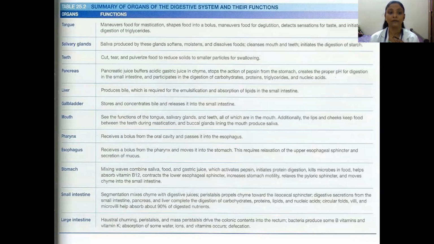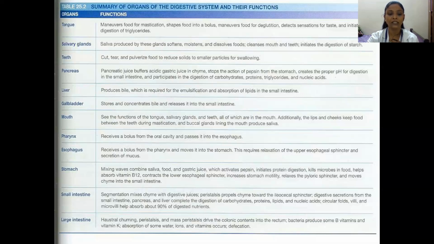And next, the mouth: it functions with the tongue, salivary glands, and teeth. Additionally, the lips and cheeks keep food between the teeth for chewing by mastication, and buccal glands in the mouth produce saliva. Pharynx: it receives a bolus from the oral cavity and passes it into the esophagus. Esophagus: it receives the bolus from the pharynx and moves it into the stomach. Stomach: mixing waves combine saliva, food, and gastric juices, which activates pepsin, initiates protein digestion, kills microbes in the food, helps absorb vitamin B12, and contracts the lower esophageal sphincter.